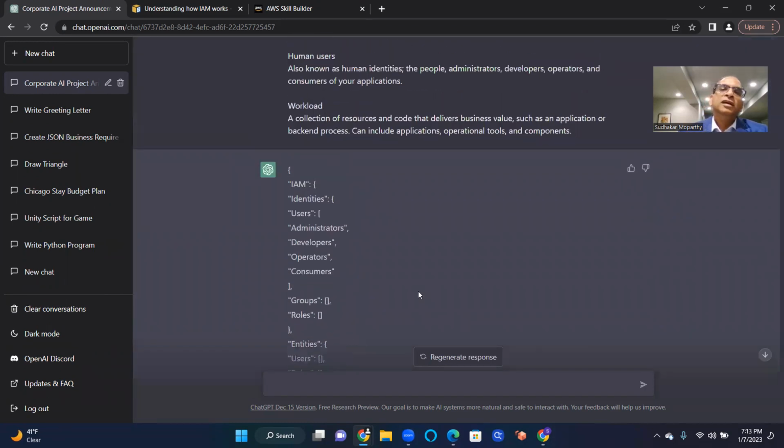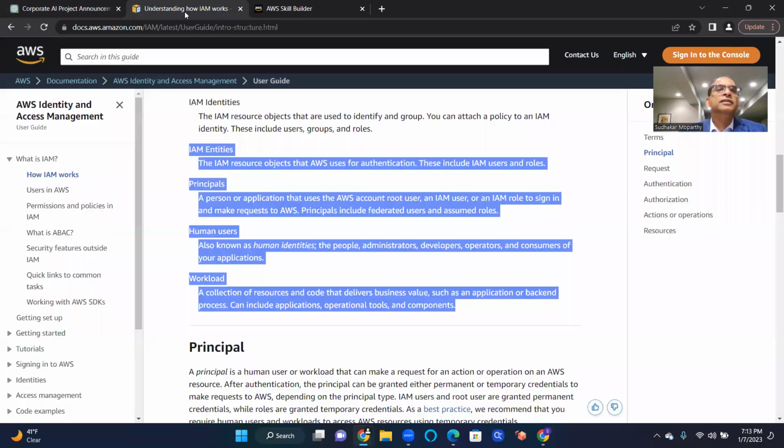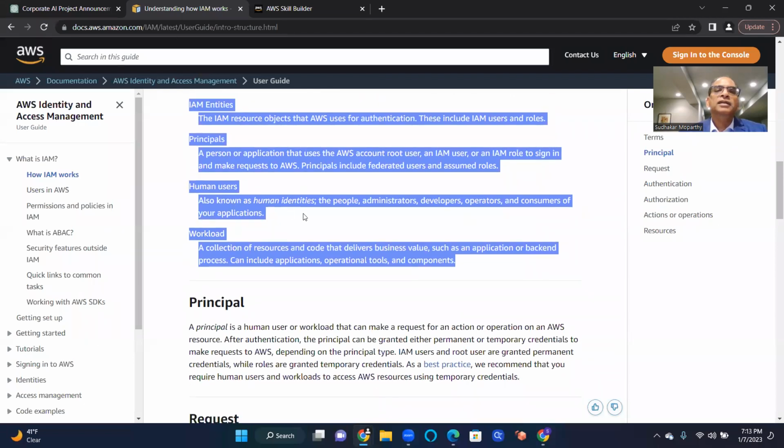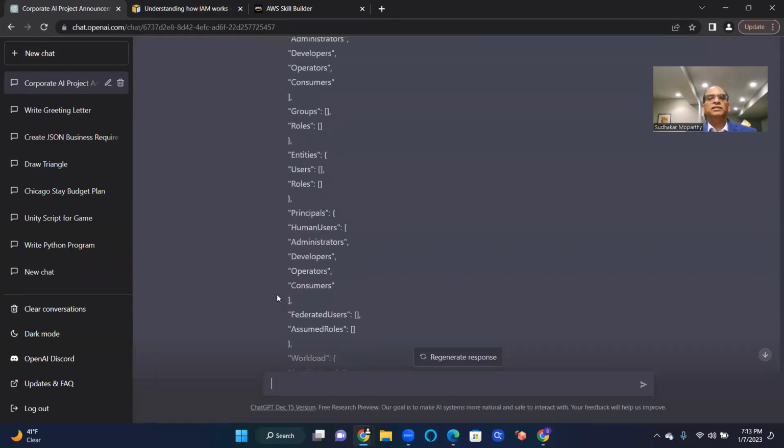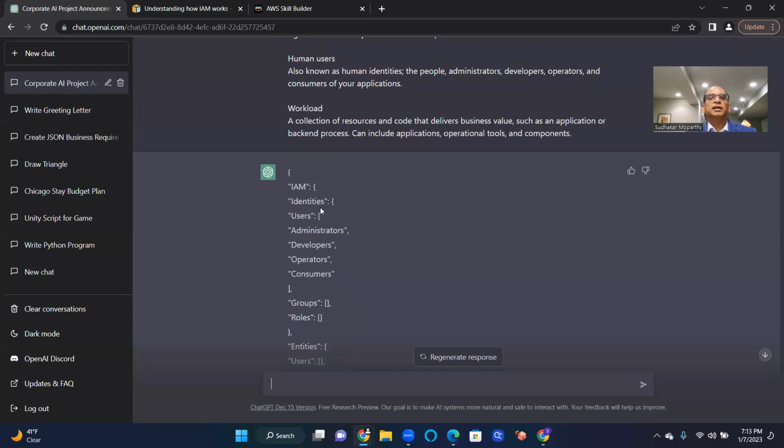Beautiful. You see, you go and read this whole thing, and they are saying all kinds of things. But when I look at this, it's pretty clear. Okay, I got some identities. In identities, users are one type of identity, and these are different users: administrators, developers, operators, consumers.